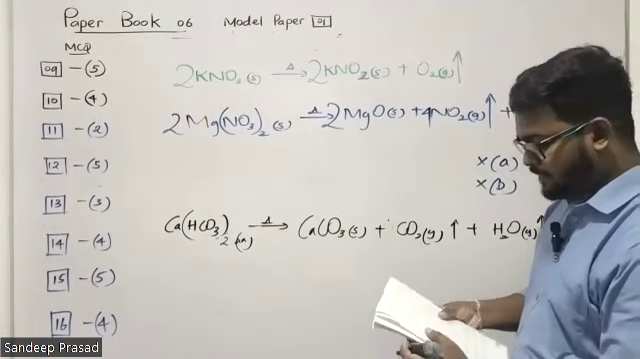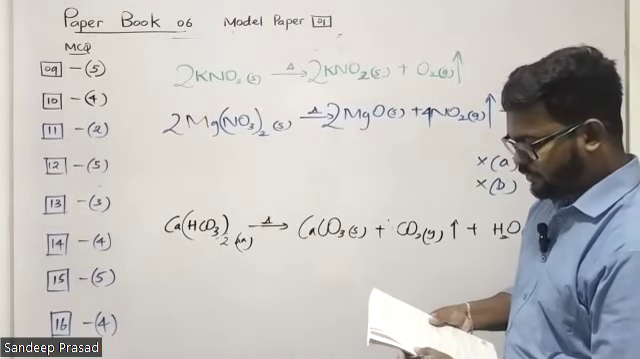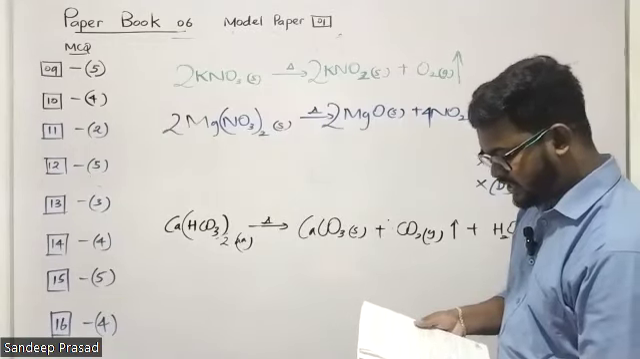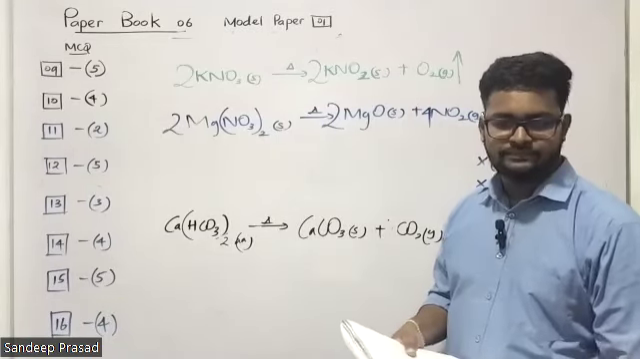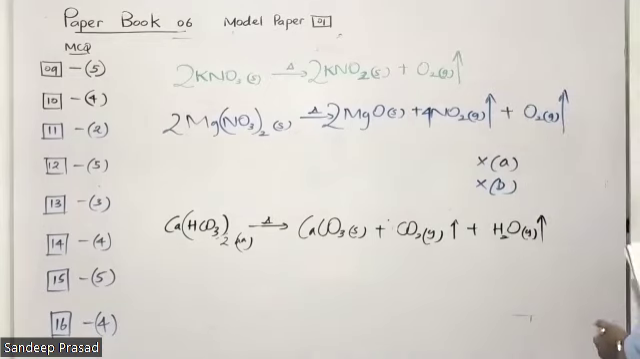They have given carbon dioxide can be obtained by heating solutions of second group hydrogen carbonates. That's correct. So statement C is correct.